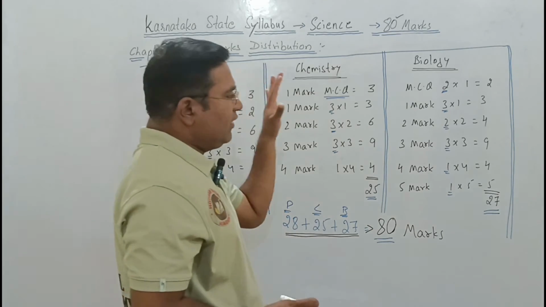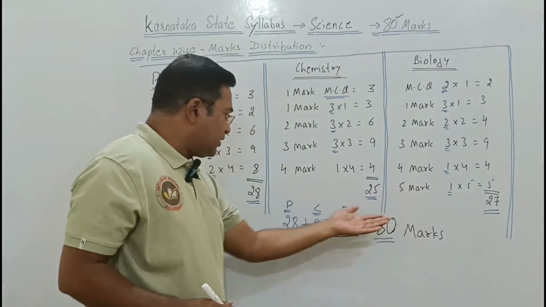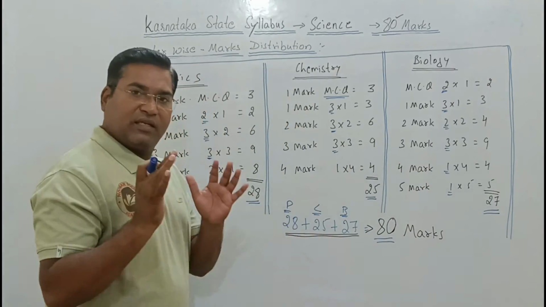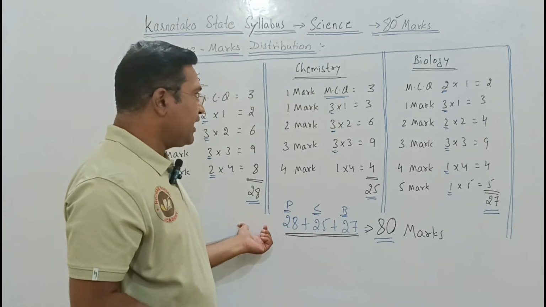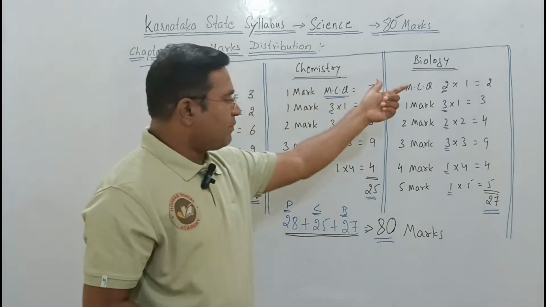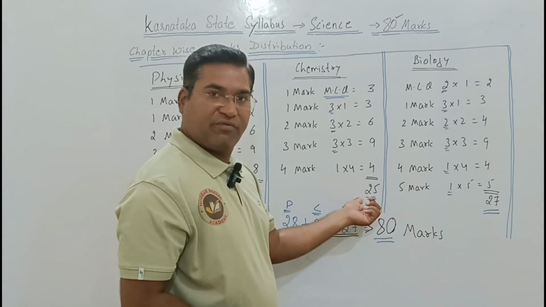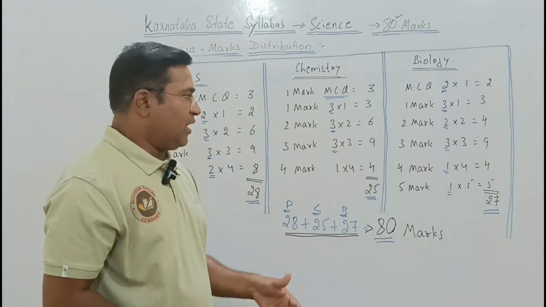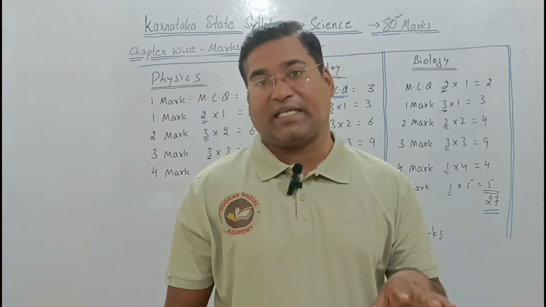In this way, physics, chemistry, biology are divided, and all together they are of roughly equal weightage. There is a small difference of 1 or 2 marks, but the highest marks will be from physics, 28 marks. Next is biology, 27 marks, and next is chemistry, 25 marks. Overall when we add them, we get a total of 80 marks. In this way, the science subject exam pattern has been divided.